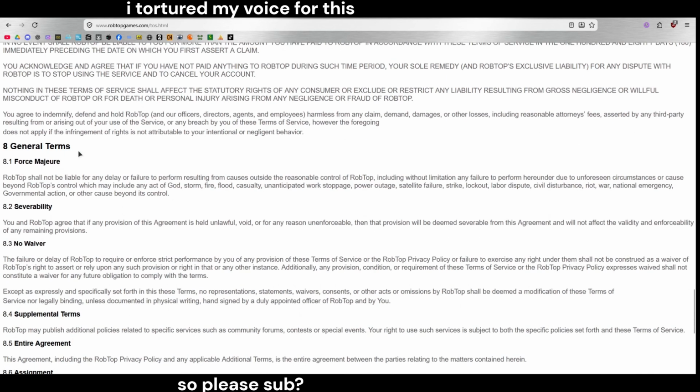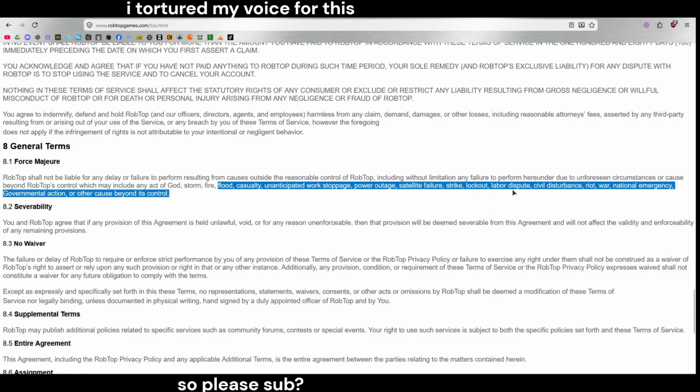8. General terms. 8.1. Force majeure. RobTop shall not be liable for any delay or failure to perform resulting from causes outside the reasonable control of RobTop, including without limitation any failure to perform hereunder due to unforeseen circumstances or causes beyond RobTop's control, which may include any act of God, storm, fire, flood, casualty, unanticipated work stoppage, power outage, satellite failure, strike, lockout, labor dispute, civil disturbance, riot, war, national emergency, governmental action, or other cause beyond its control.